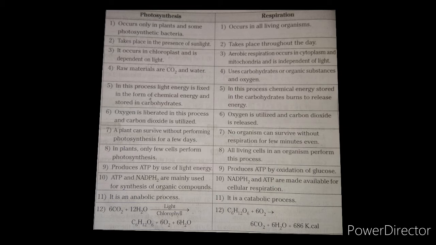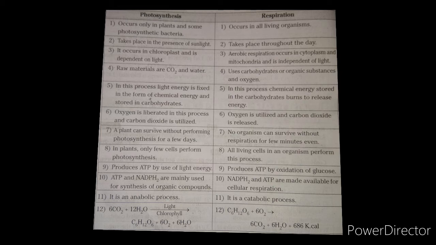In photosynthesis, ATP and NADPH2 are mainly used for the synthesis of organic compounds. What is that organic compound? That is glucose. For the synthesis of glucose, ATP and NADPH2 are mainly used. In respiration, NADPH2 and ATP are made available for cellular respiration.